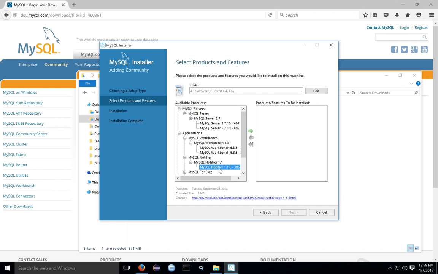You also may want the MySQL Notifier, which is a program that will run in your tray icon and tell you the status of the MySQL server. It also lets you start and stop it. And then if you're going to be connecting to Eclipse for JSP, you're going to want the Connector/J. If you're using other IDEs like Visual Studio or other languages like Python, you may want to grab those connectors as well. The connectors are the drivers that allow those languages to talk to the database.